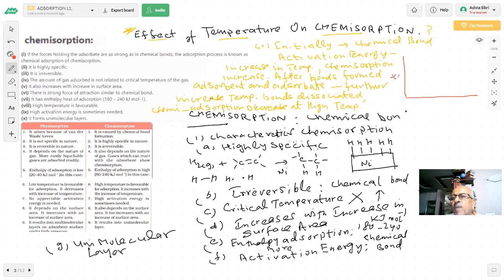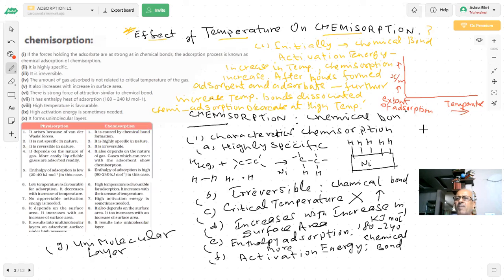Usually we study x by m. We will tell you later on what is x by m. This is the extent of adsorption of a gas on solid. x is the amount of the gas adsorbed, m is the mass of the adsorbent, versus temperature. Students, this temperature is increasing.